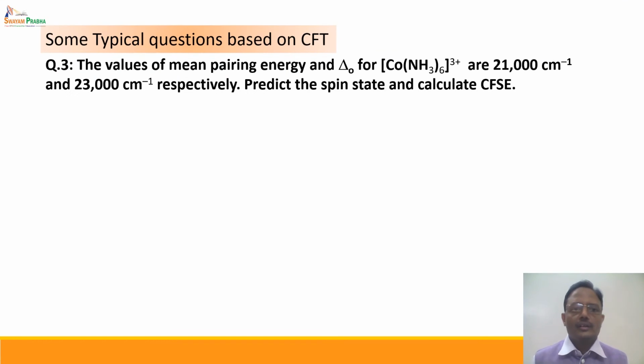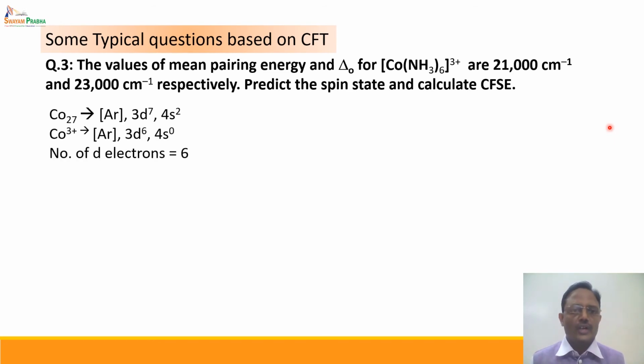Third numerical: the values of mean pairing energy and ΔO for [Co(NH3)6]3+ are 21,000 cm⁻¹ and 23,000 cm⁻¹ respectively. Predict the spin state and calculate CFSE. Now again we will start by writing the electronic configuration. This is a cobalt 3+ system and the number of d electrons is 6.